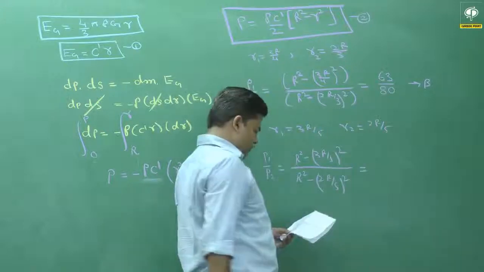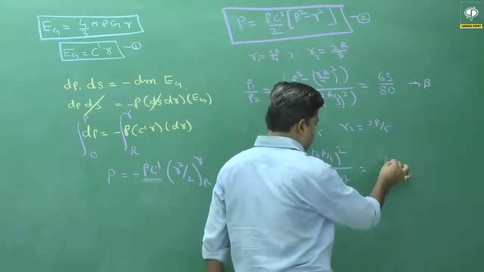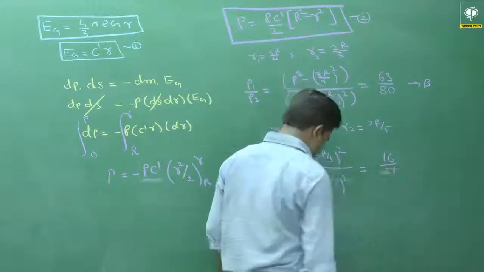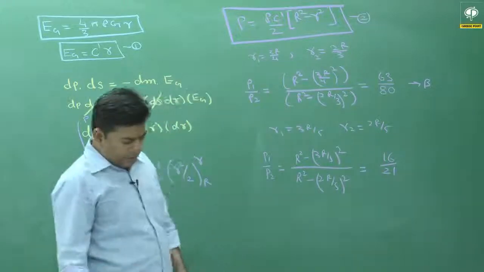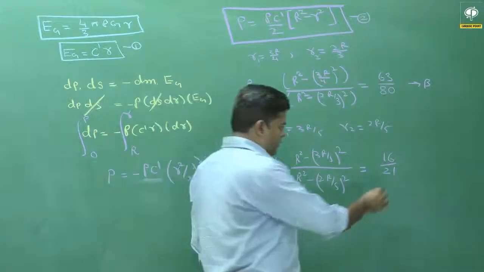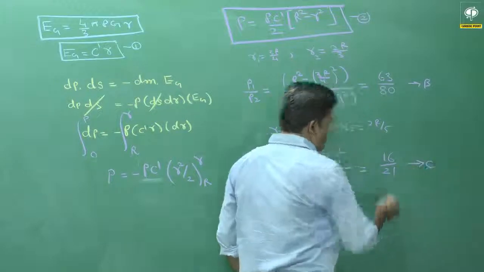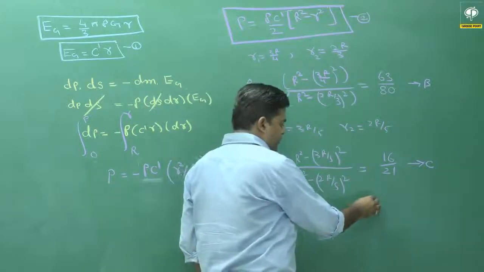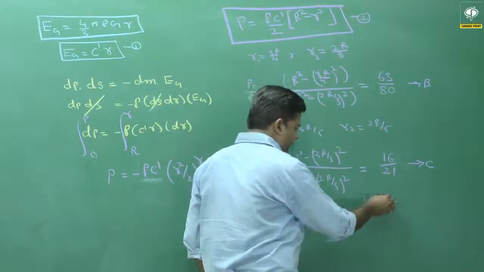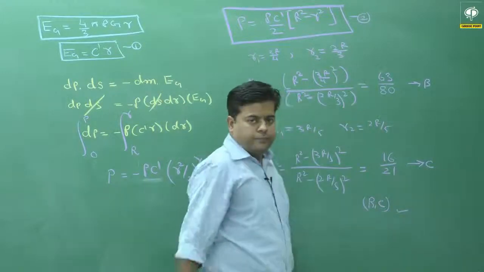When we solve this expression, we get 16 upon 21. So option number C is also correct. So the final answer of this question will be B, C. Thank you.